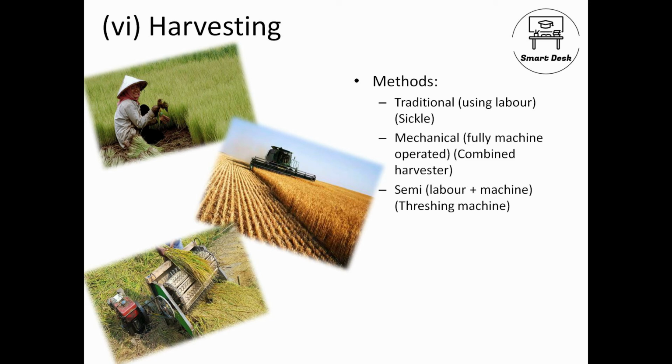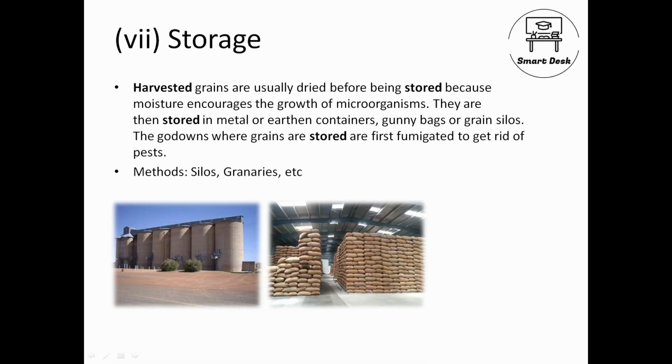Now we have the grains. Now we need to store them. Why store them? For our future use. We also need to protect them from the growth of microorganisms. We need to protect them from rodents like rats, or some other animals, birds, and some insects. So we have to choose a material that is safe from all this.